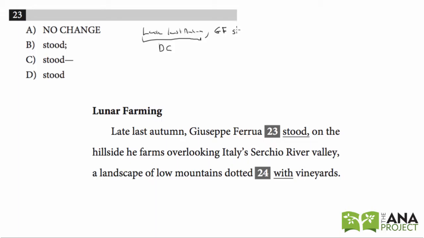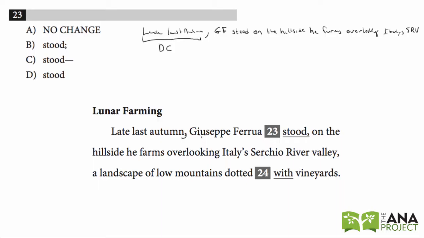Giuseppe Ferrua stood, so I don't think we need this comma, stood on the hillside he farms overlooking Italy's Serchio River Valley. So late last autumn, that's the dependent clause.